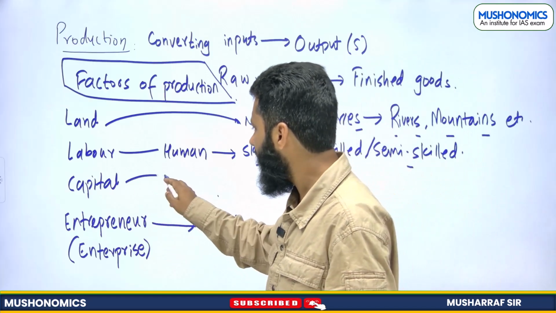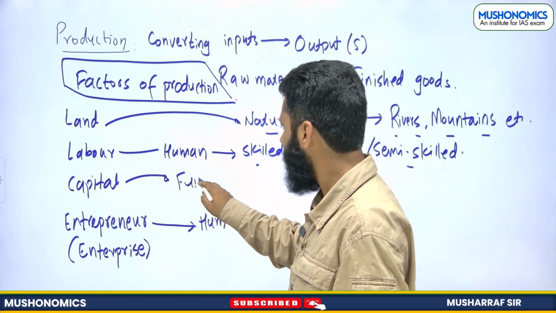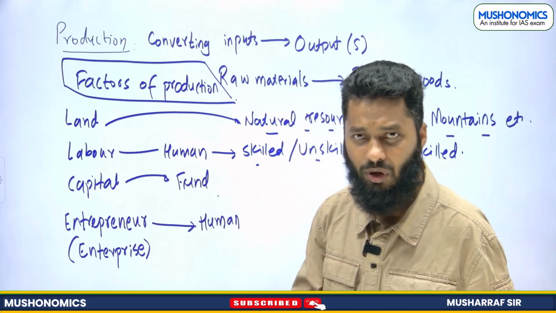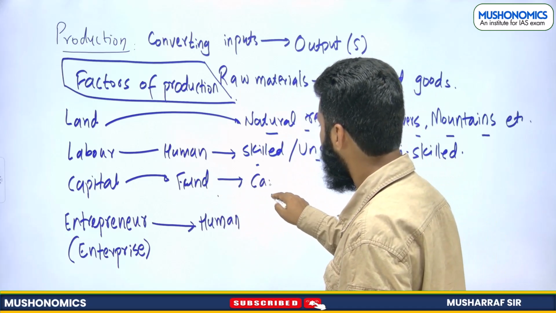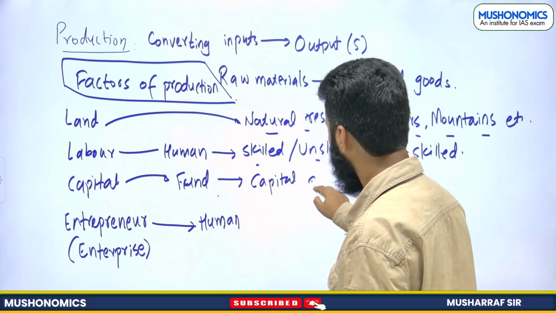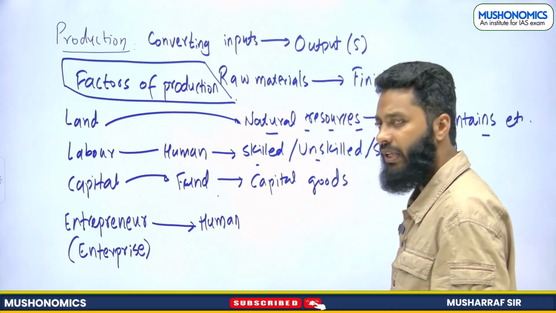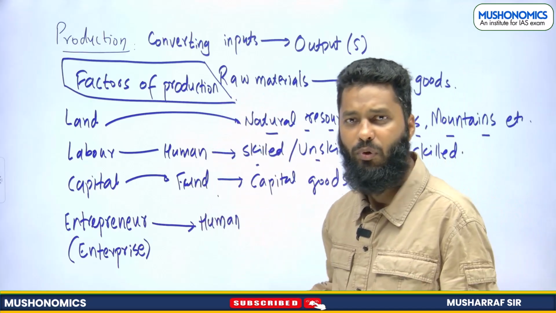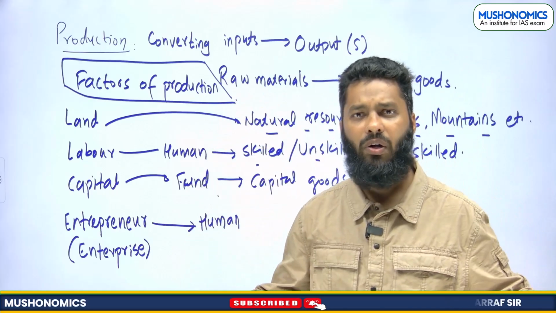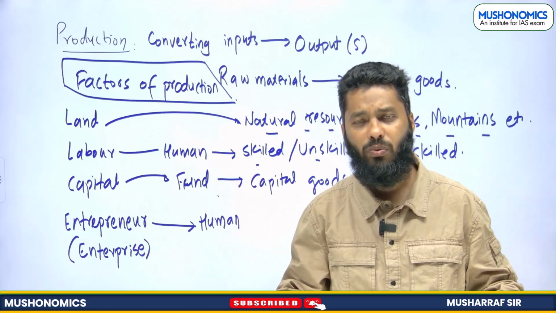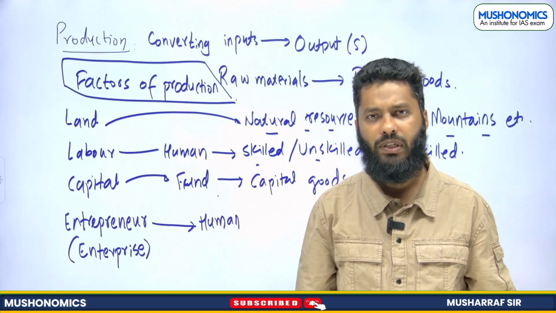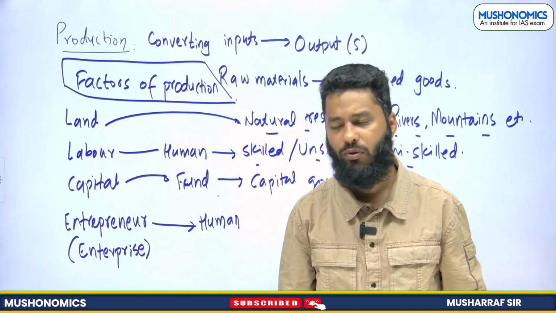Now capital is nothing but the fund which is being used to purchase capital goods. Money is needed to purchase capital. For example, as you can see here, this digital board, this camera, all this studio setup, these are capital goods because these are being used for further production of goods and services, that is the education services that you are receiving here.